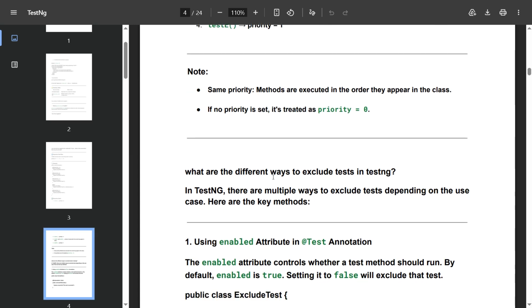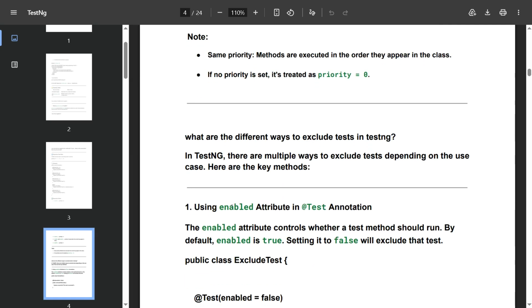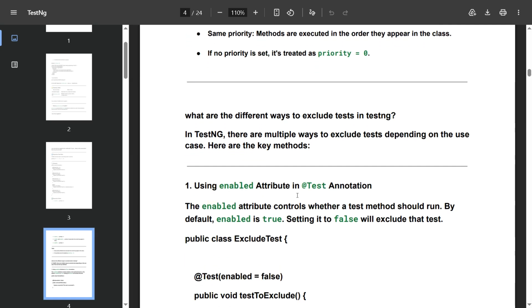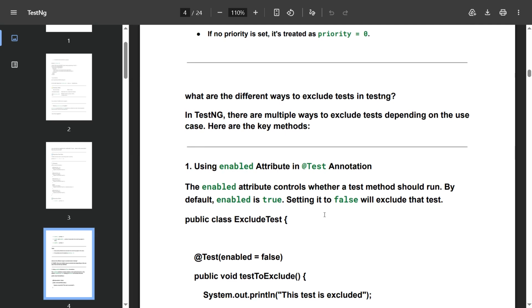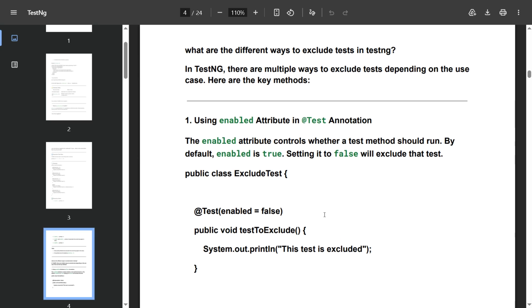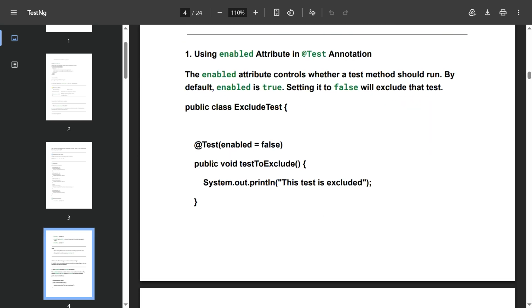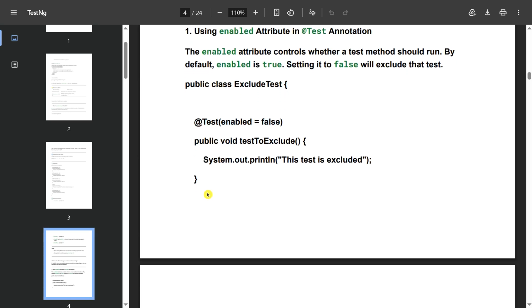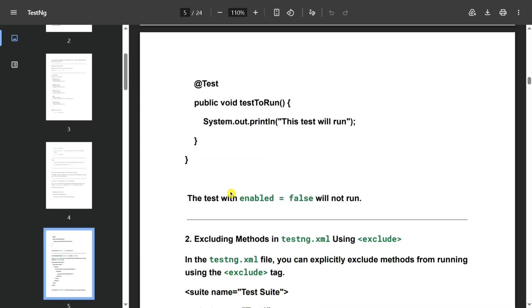What are the different ways to exclude tests in TestNG? In TestNG, there are multiple ways to exclude tests depending on the use case. Here are the key methods. First, using the enabled attribute in the @Test annotation. The enabled attribute controls whether a test method should run. By default enabled is true; setting it to false will exclude that test. You can define it like this: @Test(enabled = false), and that test will be excluded.